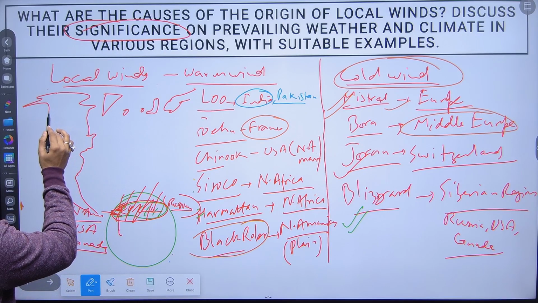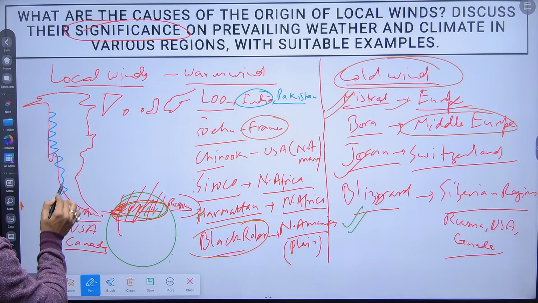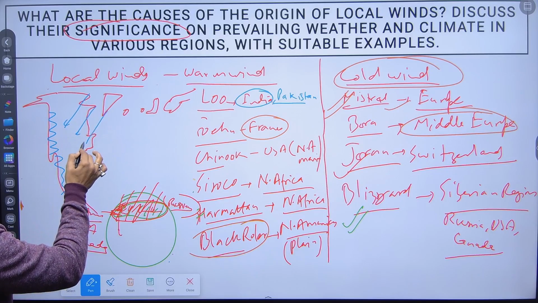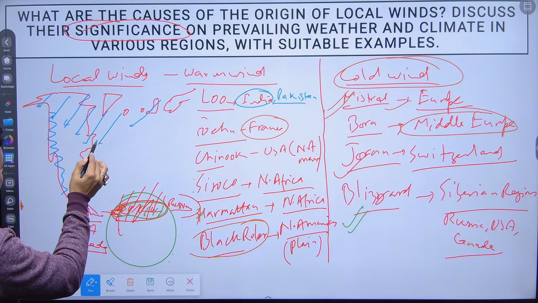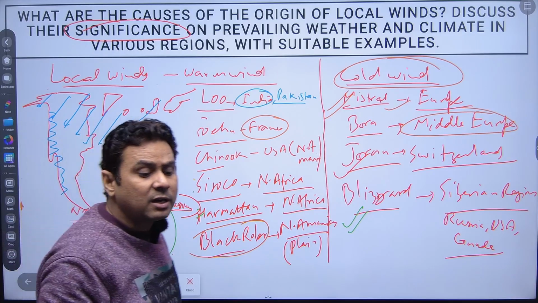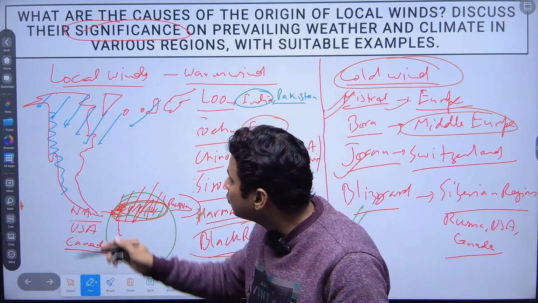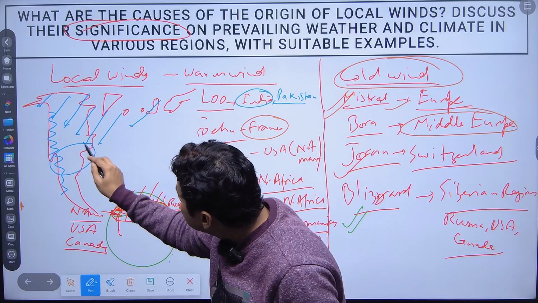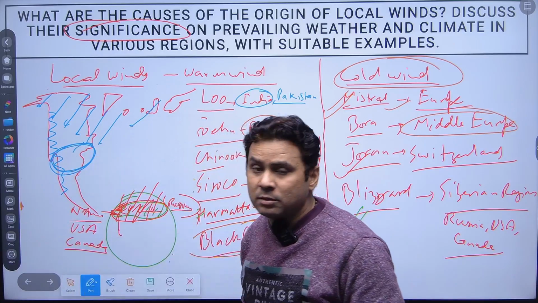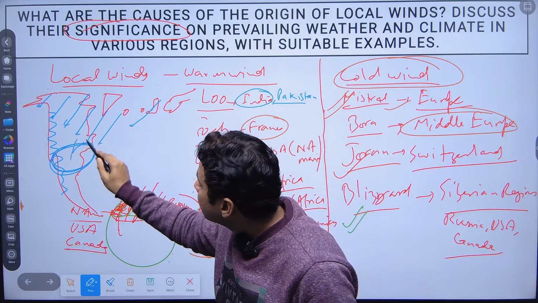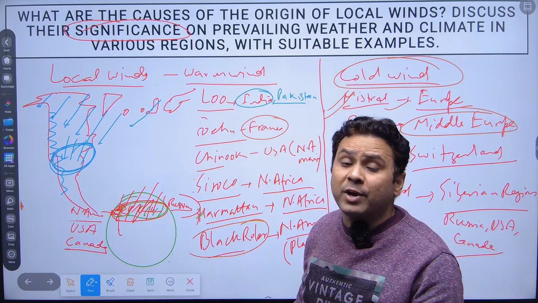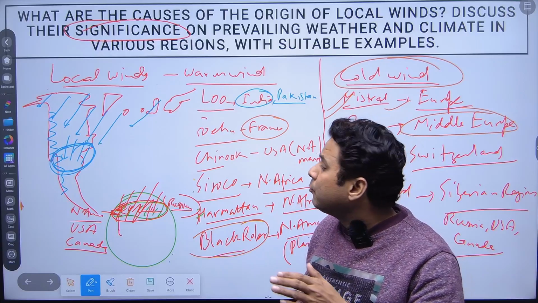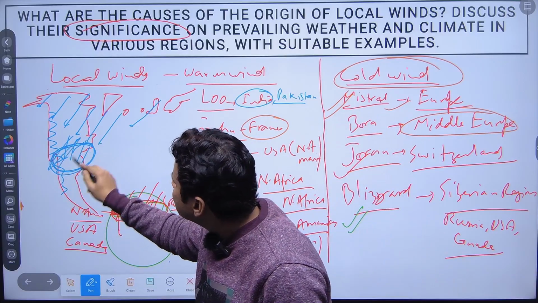This is the mountain Rockies, and when the blizzard is coming, sometimes this blizzard also moves up to the American main part, and it creates a snow effect, and this snow effect freezes the entire region.